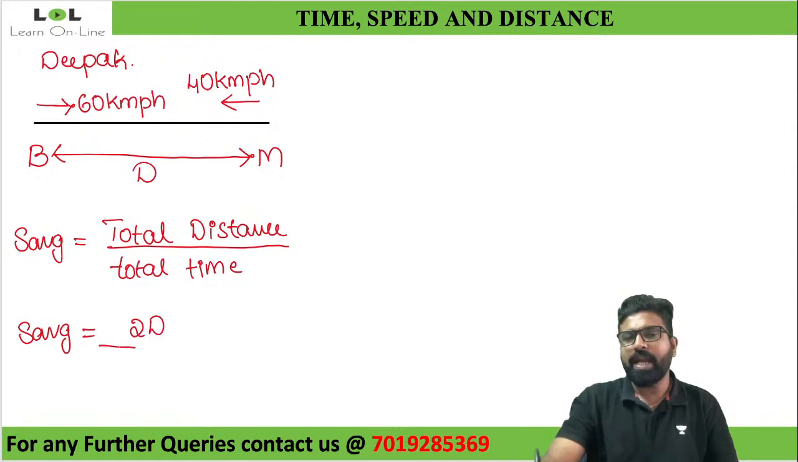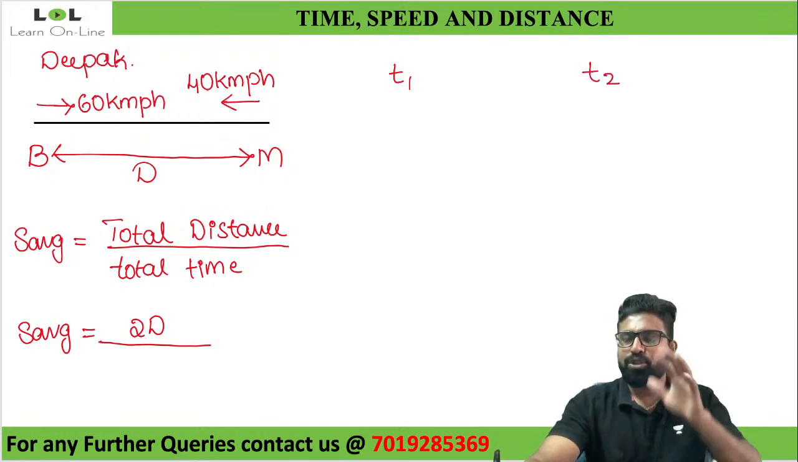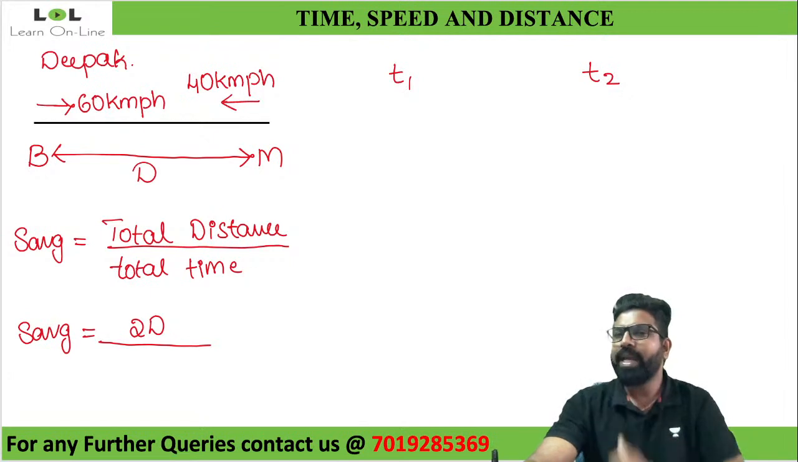What will be the total time? Do I know the total time? No, I don't know the total time. So like what I did here for distance, can I assume the time also? If I assume the time while going as T1, and while coming back as T2, do you think I'll be able to get the answer? There'll be so many unknowns. So how do I get this?